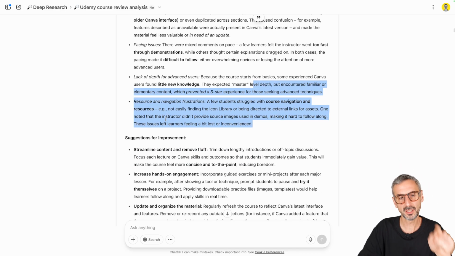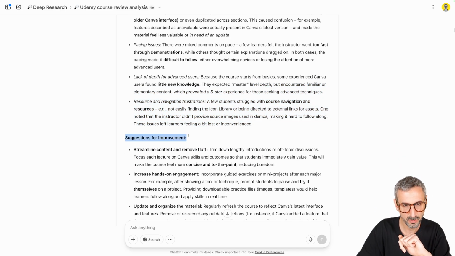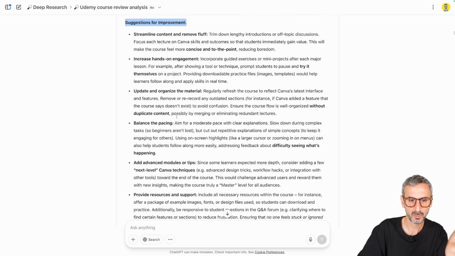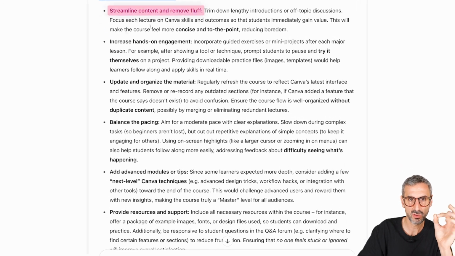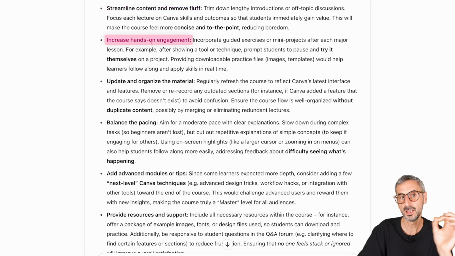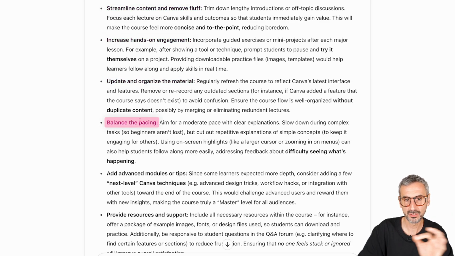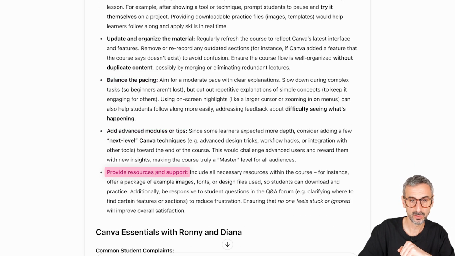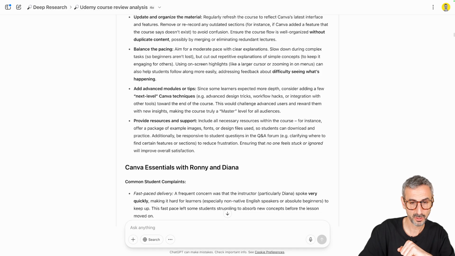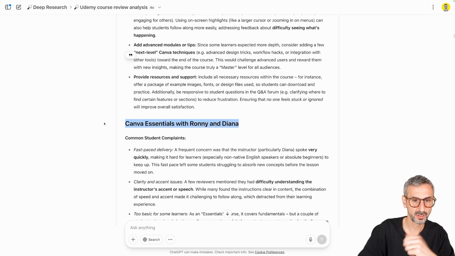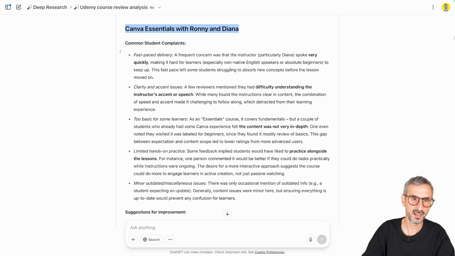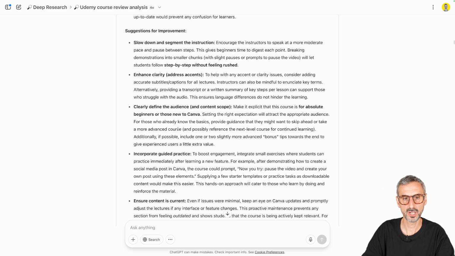But what is particularly useful is the suggestions for improvement right here. I have 6 bullet points with concrete actions I could take: streamline content and remove the fluff, increase hands-on engagement, update and organize the material, balance the pacing, add advanced modules or tips, and provide resources and support. That's pretty cool. Then we move on to the next course, our free course, Canva Essentials with RonDi and Diana. Again, I have the common student complaints and some suggestions for improvement.